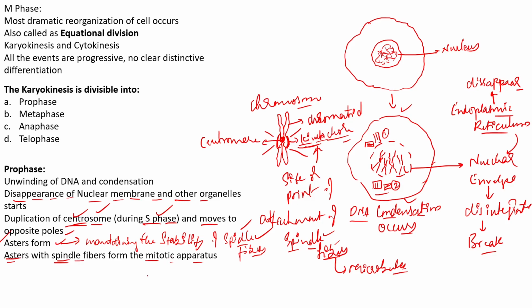This mitotic apparatus is mainly involved in attachment to the kinetochore of the chromosome, and it brings about the splitting of the chromosome into two. But you can see that this chromosome is only one in nature. That is a different part of the event that you will be studying shortly.